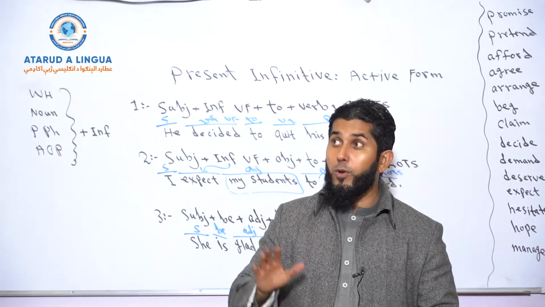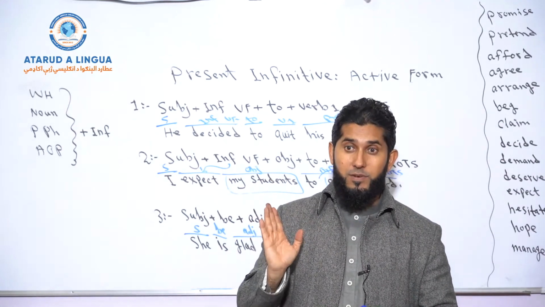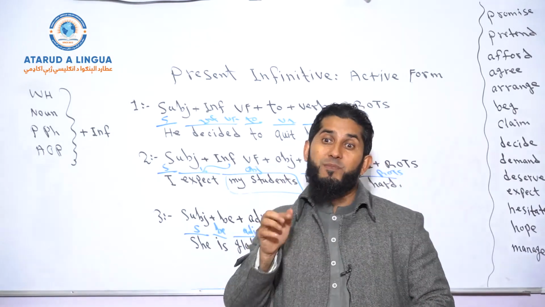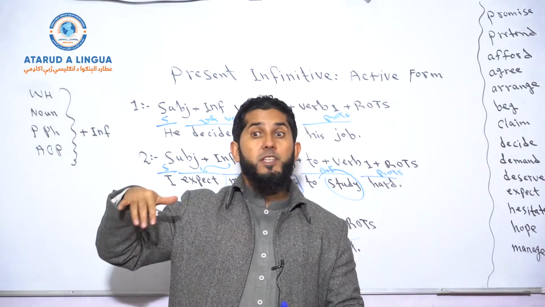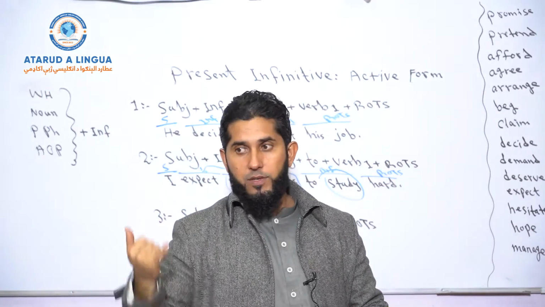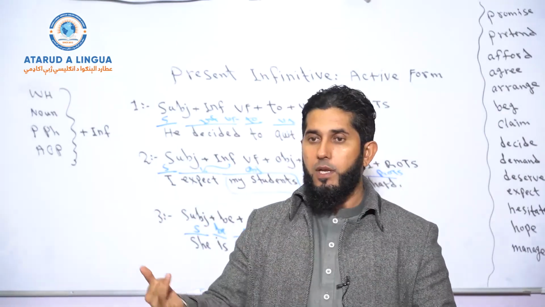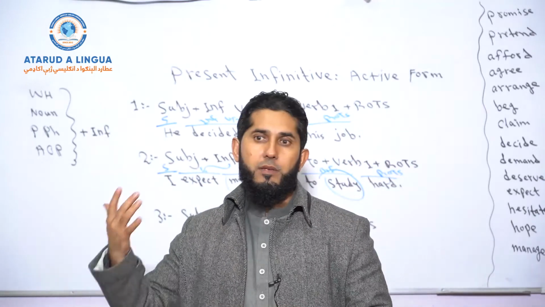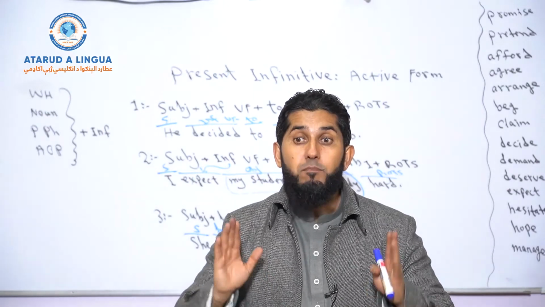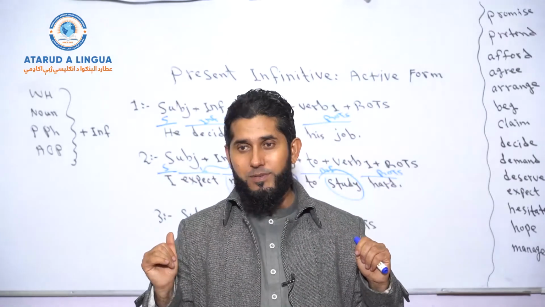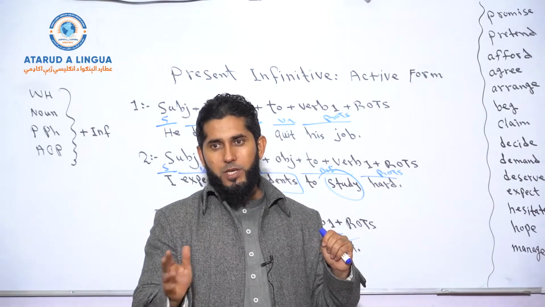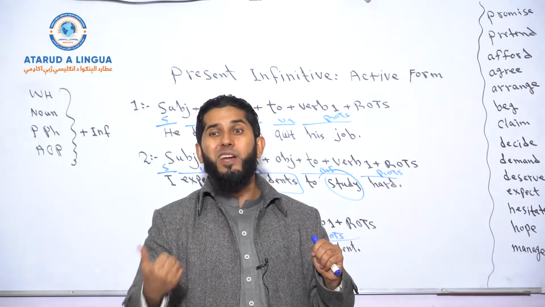No, so now look, you use "make" as a causative verb. And after that, after the object, you cannot use "to". That is the bare infinitive. I've already explained the four types of infinitive in another video. Like we have bare infinitive, full infinitive, and abridged infinitive, and split infinitive. So our teacher makes us make examples. Don't say "to make examples", because make is a causative verb, and we cannot bring the full infinitive. We need the bare infinitive after make.